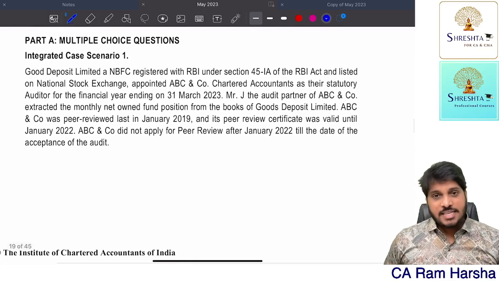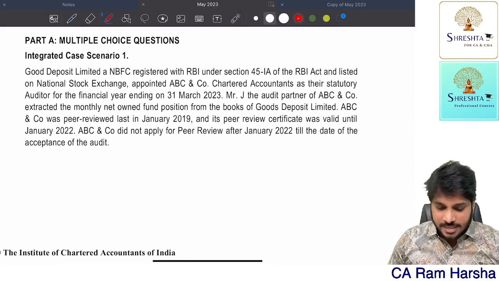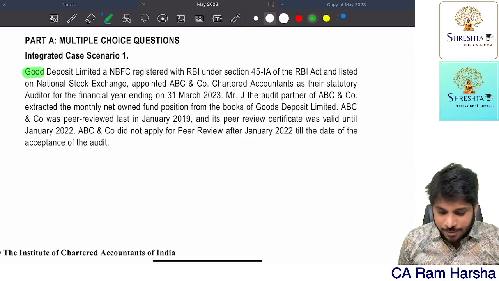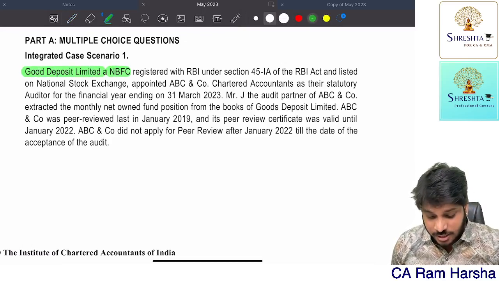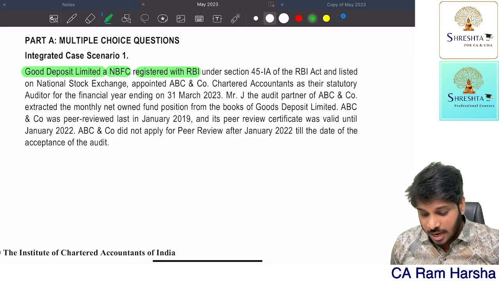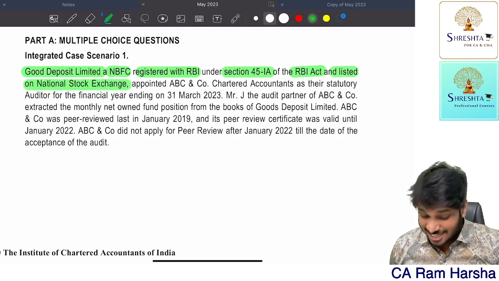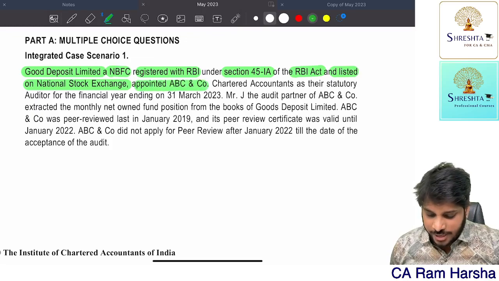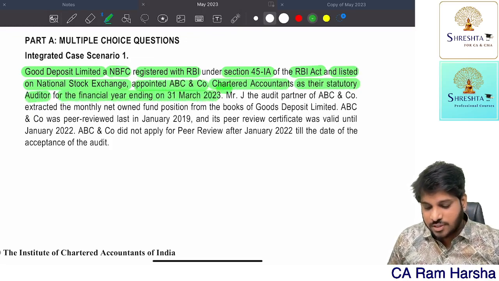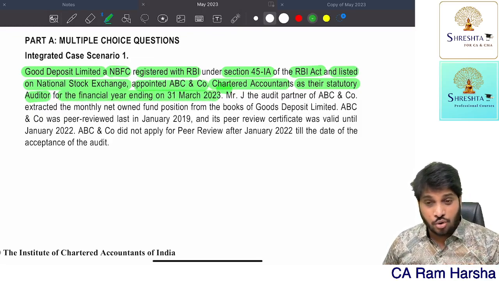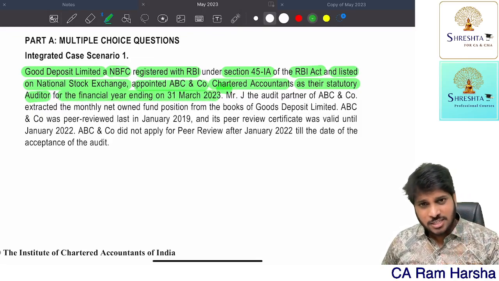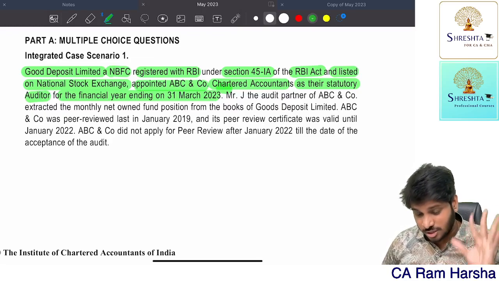Okay, now there's a case scenario which is given. So what is that case scenario? Gold Deposit Limited is an NBFC registered with RBI under section 45IA of the RBI Act, and it's also listed on the National Stock Exchange. They have appointed ABC & Co Chartered Accountants as their statutory auditor for the financial year ending 31st March 2023. So there is a company called Gold Deposit Limited, an NBFC listed entity, which appointed ABC & Co Chartered Accountants as auditor for the 22-23 financial year.